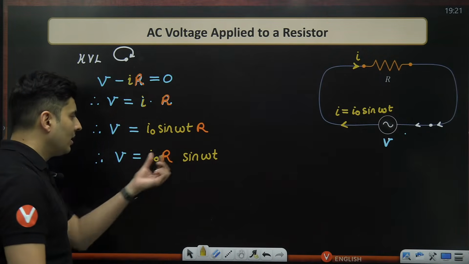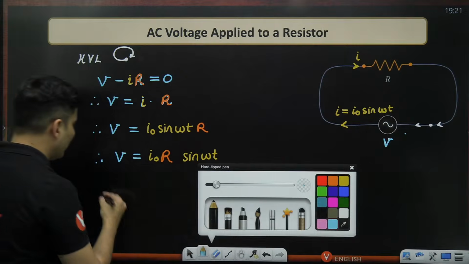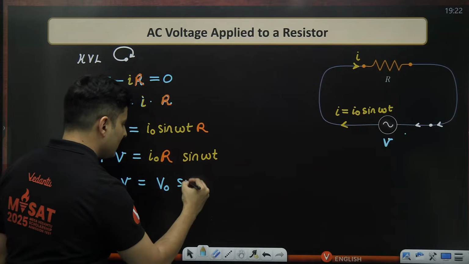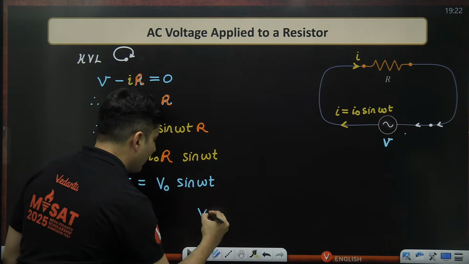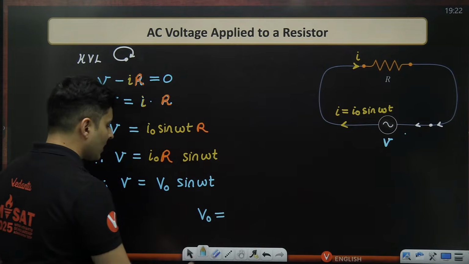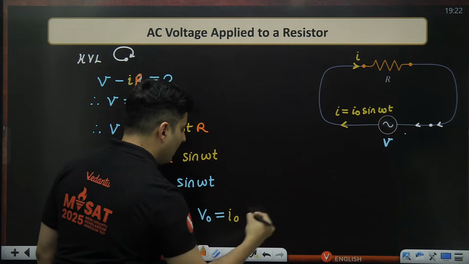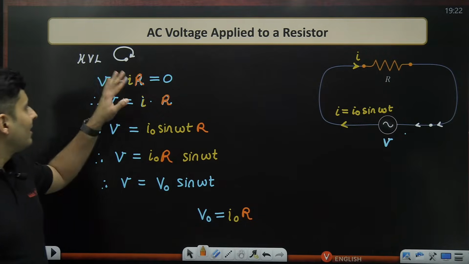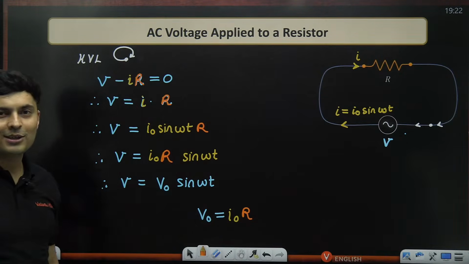Why did I do it? This is the oscillating term. This is a fixed term. So why not write this fixed term as the amplitude, and this is just my oscillating term. That means my maximum voltage is simply the maximum current multiplied by the resistance. And funny part, if the current is a sine function, even the voltage is a sine function.